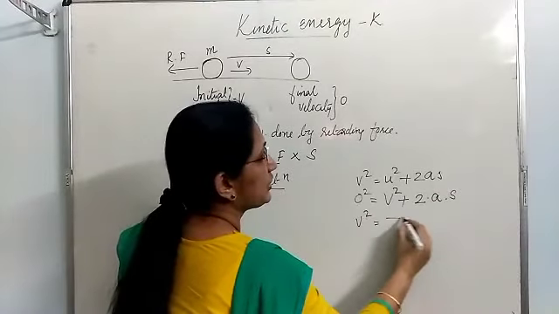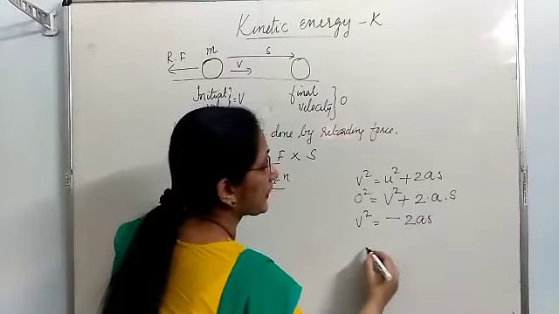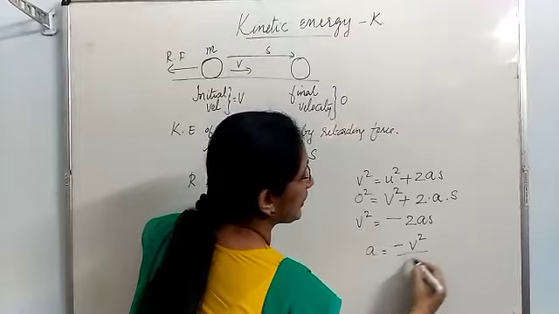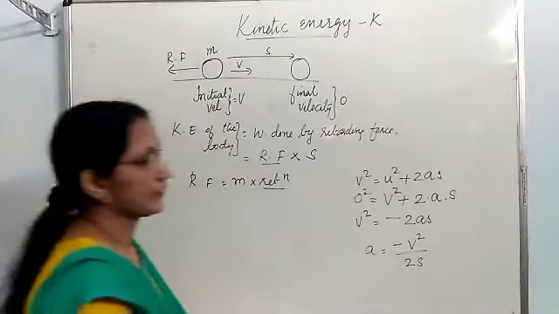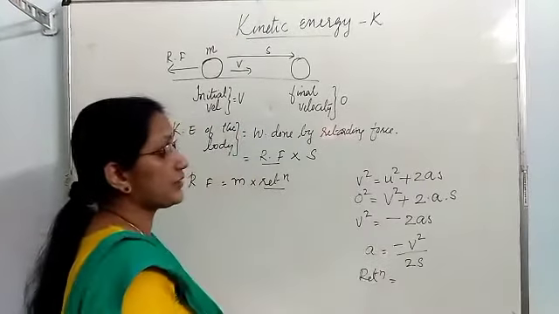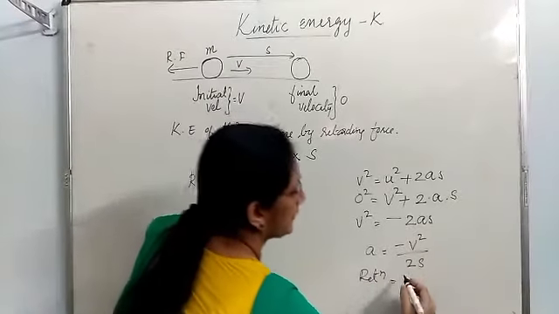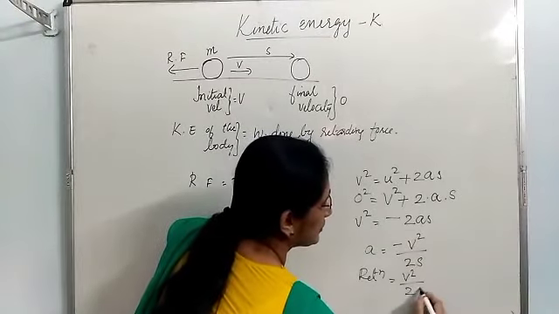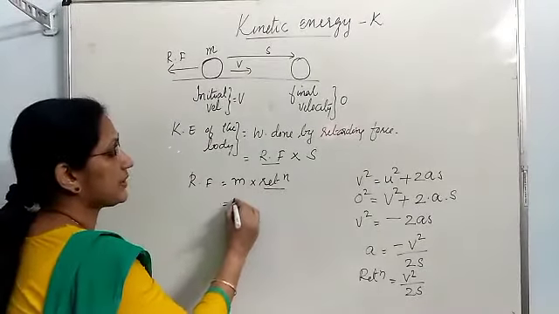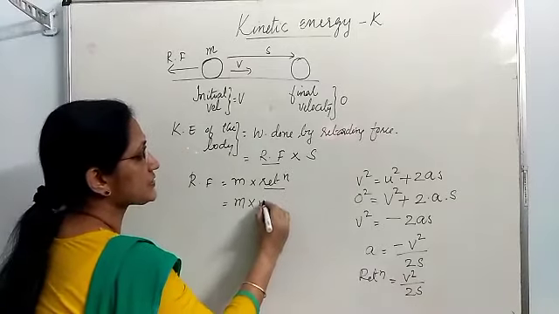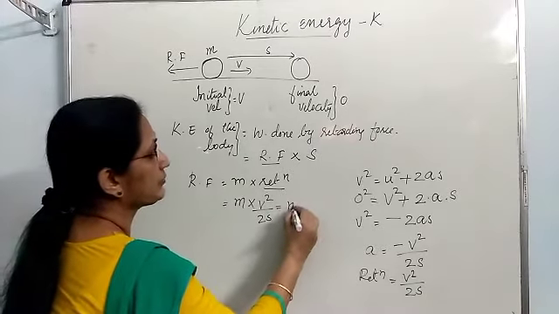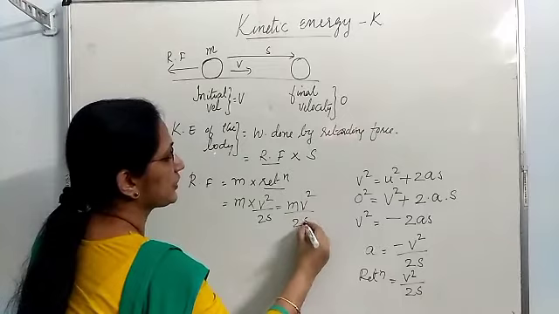So 0 is equal to v square plus 2as, so a is equal to minus v square by 2s. Then retardation is the negative of acceleration, that is v square by 2s. Now substitute here mass into retardation v square by 2s. So the retarding force is m v square by 2s.